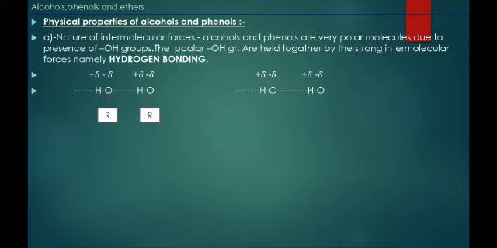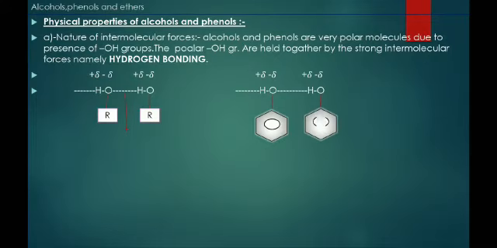When hydrogen comes between two highly electronegative elements like fluorine, oxygen, nitrogen, it forms a specific bond called what? Hydrogen bond. So alcohol molecules form hydrogen bonds. Now in phenols, which also have the same functional group, when a hydroxyl group is attached to the benzene nucleus, it forms phenol.